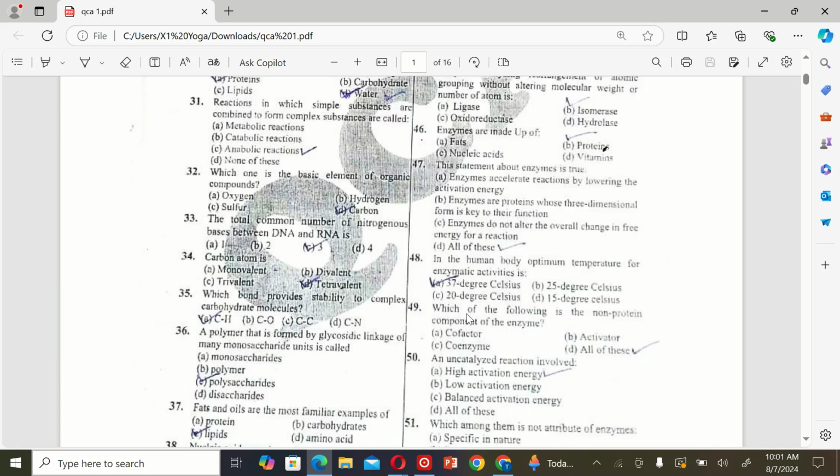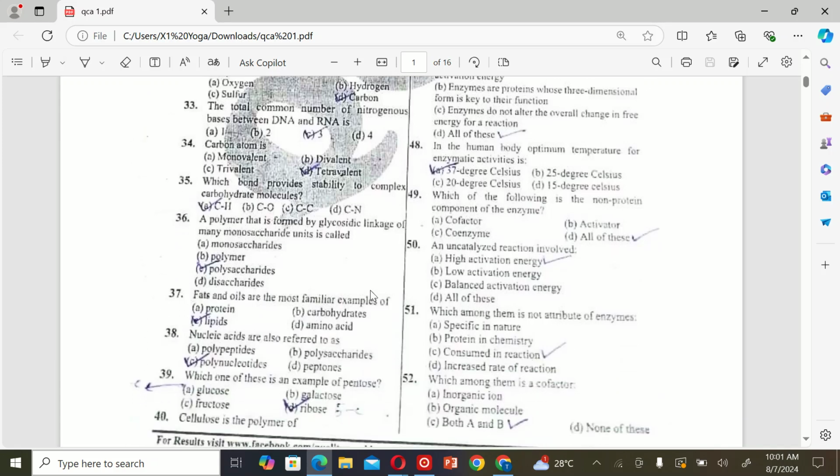The next MCQ is which of the following is the non-protein component of the enzyme? A. cofactor, B. activator, C. coenzyme, and D. all of these. So the correct option is D, all of these. The next MCQ is an uncatalyzed reaction involves A. high activation energy, B. low activation energy, C. balanced activation energy, and D. all of these.